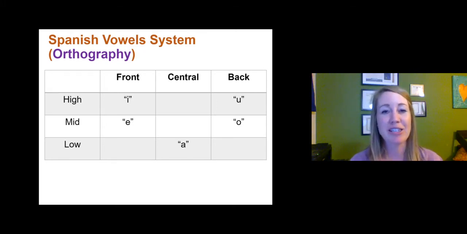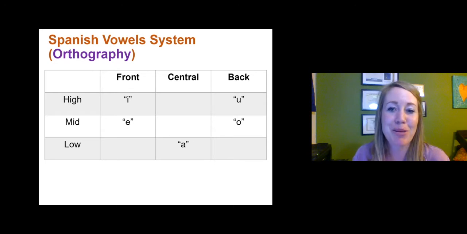So Spanish is awesome because it only has 5 vowels. And as someone coming from a language with 14 vowels, even though I only use 13 of them, this looks great. It gives me some hope that maybe I can learn some Spanish, right?